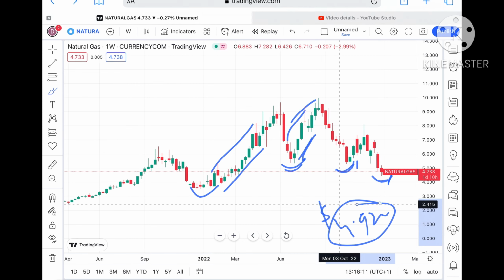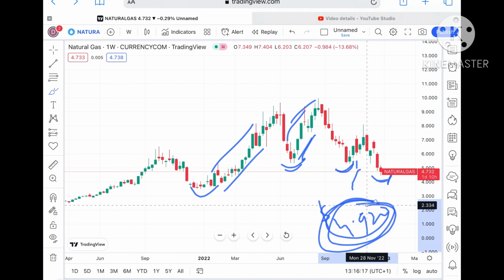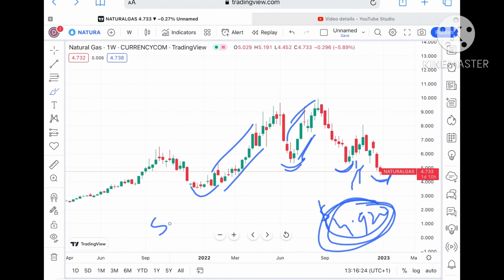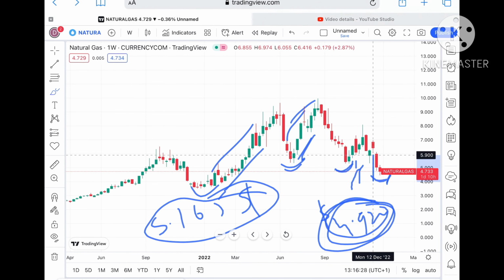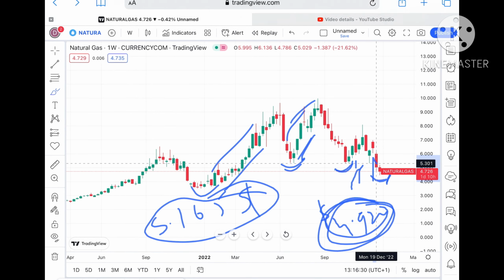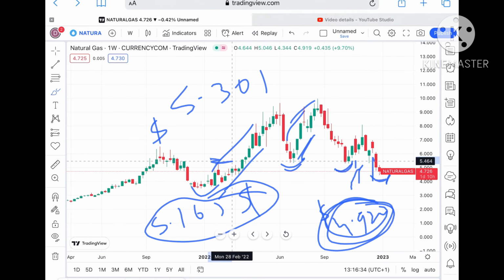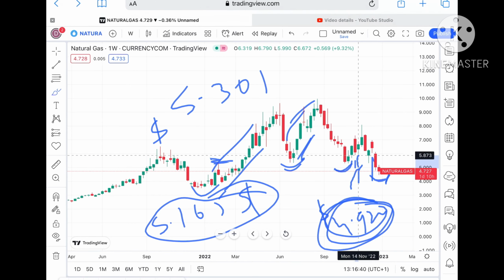Okay, and this $4.920 is a strong resistance. So suppose the price sustains above that level, now it is acting as a resistance. Once it crosses above this particular zone, this will act as a support. So chances will be high that it can go further high and touch a level of around $5.165. And if this level sustains, then we can see it can go towards its next resistance of $5.301. This is a strong resistance, and once the price sustains above it, it will act as a support. So chances of moving further high are there.